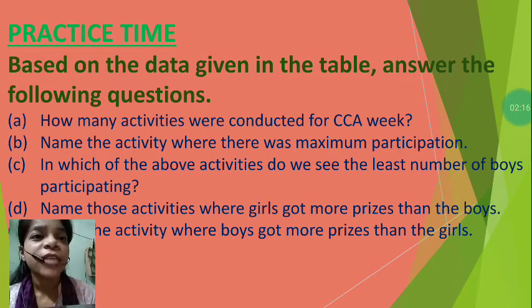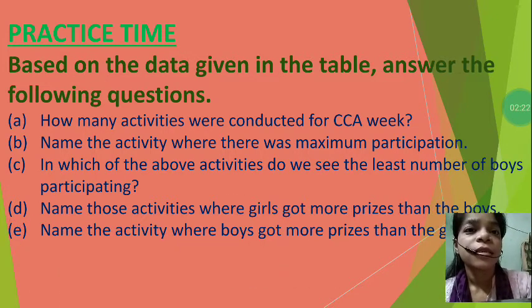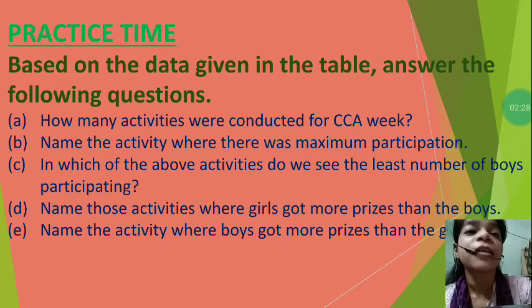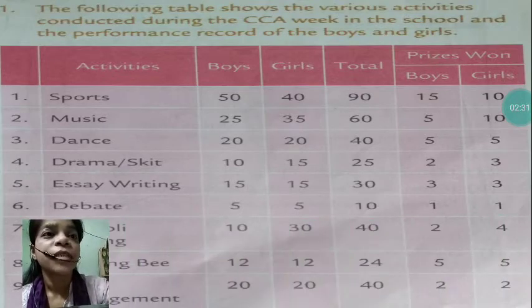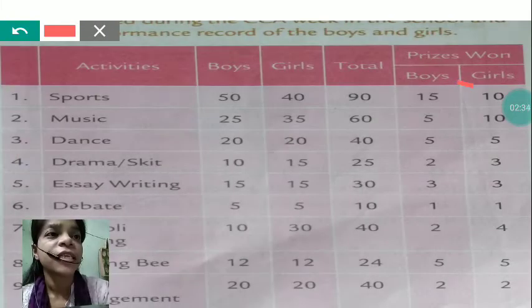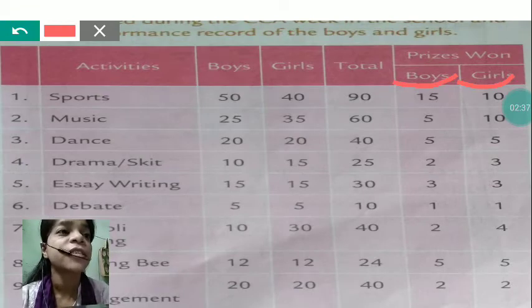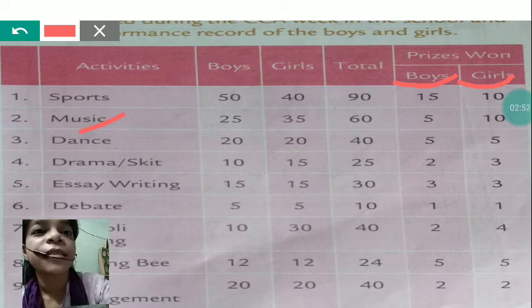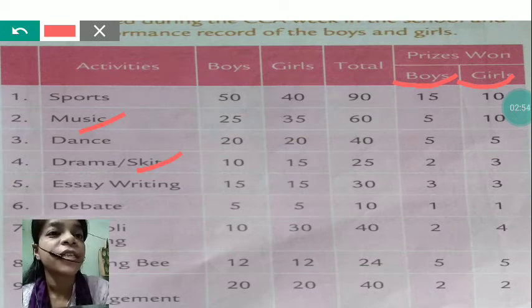Number D, name those activities where girls got more prizes than the boys. Now we have to find those activities where girls got more prizes than the boys. So for girls, you have to see this section and this section. We have to compare these two sections. So in which the number of prizes girls won is greater than boys, we have to mark that one. First one 15-10, no. 5-10, yes, this one, music. Then 5-5, then 2-3, yes, drama and skit. Then 3-3, 1-1, then 2-4, rangoli, and then 5-5, 2-2.